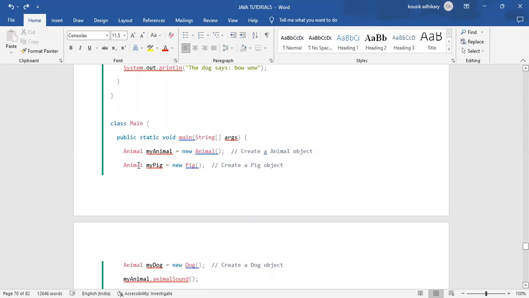How? Because that animal is the parent class, or the superclass. Just because we are inheriting, we are extending that animal class to the pig class and the dog class. That means we can create an object this way: Animal, the name of the object can be anything, equals new Pig, that is, new and then the class name that you want to create an object for.